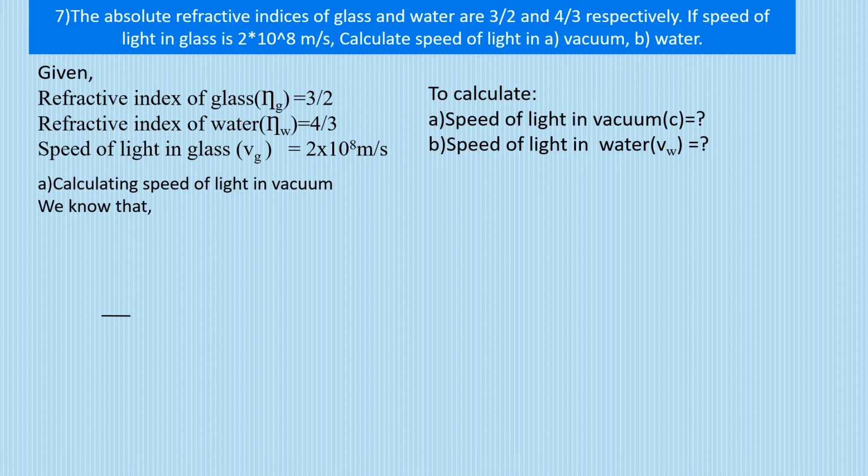So if we have to calculate the speed of light, see, refractive index is given, and we have to calculate the speed of light. We have studied only one formula: the refractive index of medium 2 with respect to medium 1 is equal to the speed of light in medium 1 upon the speed of light in medium 2. Now look, you have to calculate the speed of light in vacuum, right? So what is the formula that we are going to use?